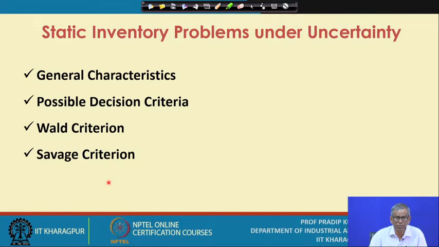So now during this lecture session, I will first refer to the general characteristics of static inventory problems under uncertainty. Then what are the possible decision criteria? Then two specific criteria we will be referring to, and we will discuss them with specific numerical examples. The first one is the Wald criterion and the second one is the Savage criterion. Okay, so this will be your coverage.